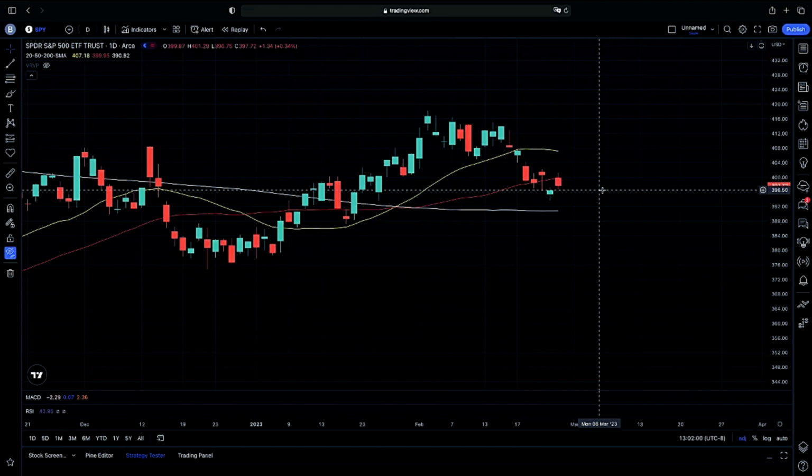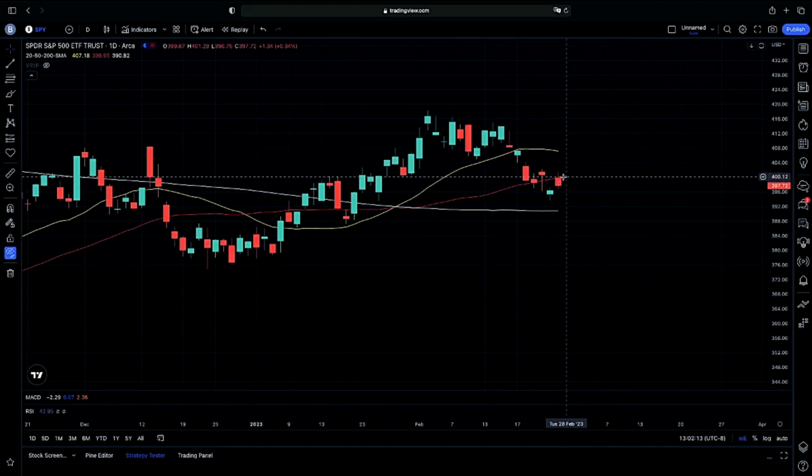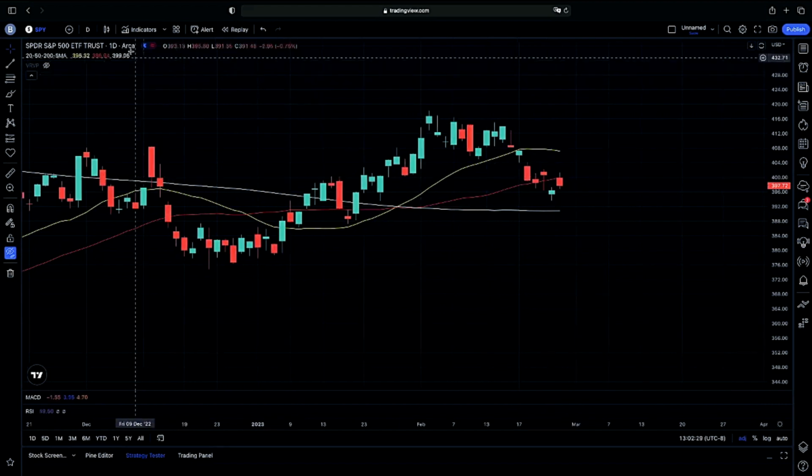Overall, on watch leading into next week's jobs reports. We have non-farm payrolls, we have initial jobless claims, with initial jobless claims also coming in this Thursday. So again, just keeping an eye on our candle structure here, as we're testing resistance, getting a rejection, closing lower here again on our red candle, opening higher, closing lower here after a gap up that we had from our pullback. That is our intraday momentum.